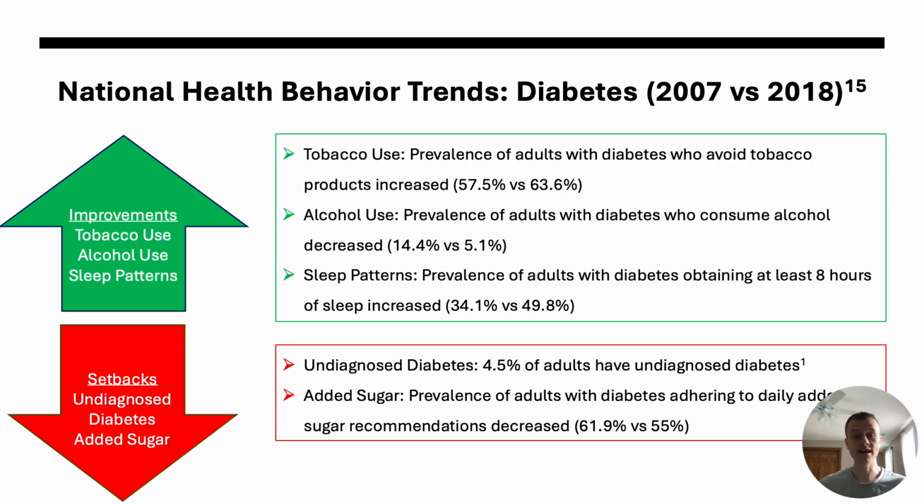Similar improvements and setbacks in health behaviors can also be seen nationally in terms of diabetes. Between 2007 and 2018, adults living with diabetes have reported greater trends in health behaviors. This population has seen an increase in tobacco avoidance, a decrease in alcohol consumption, and they have been sleeping more. But still, setbacks are seen in diabetes care and dietary patterns across the country. 4.5% of adults have undiagnosed diabetes, highlighting those systemic issues and lack of screening previously discussed. Additionally, the prevalence of adults with diabetes adhering to daily added sugar recommendations has decreased 7%.